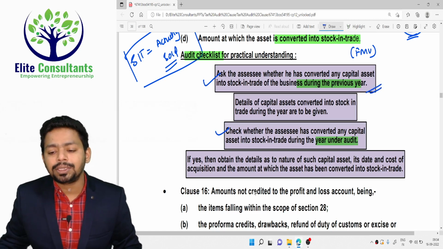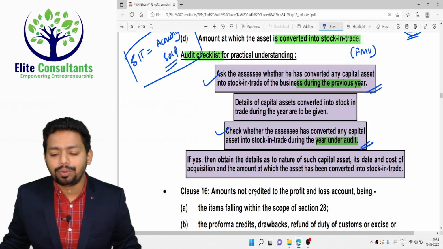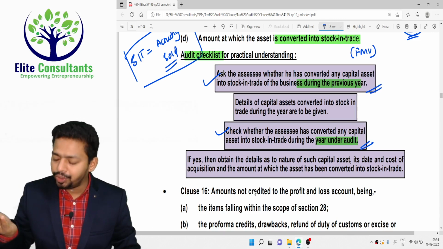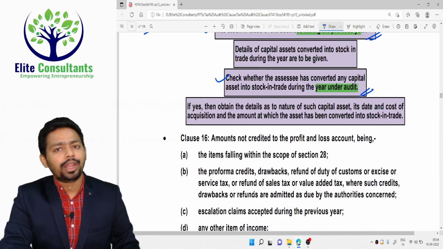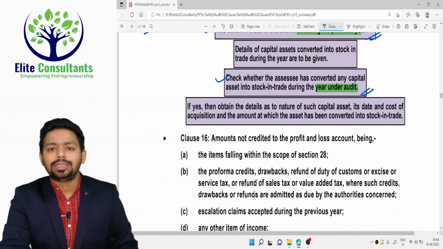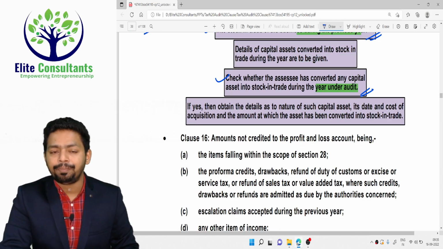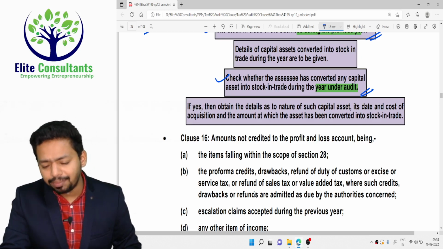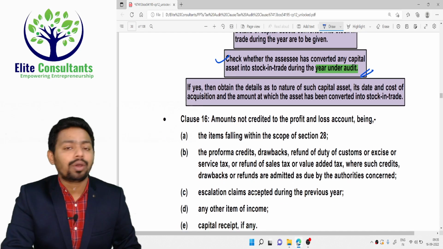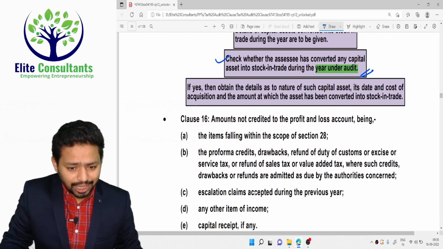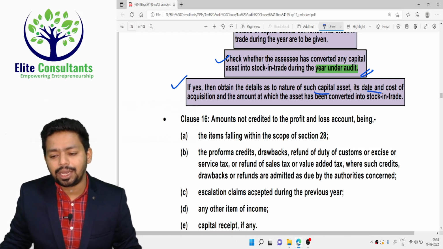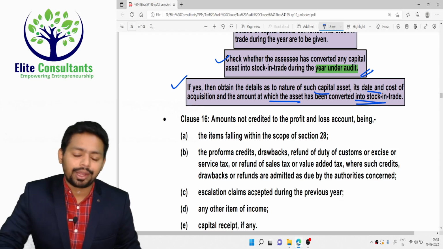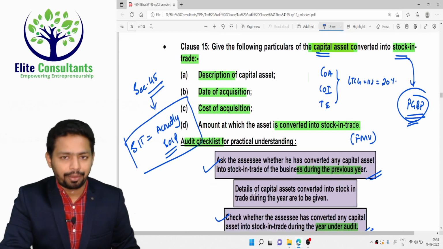Checking means sometimes the assessee may not tell you the fact. You have to use your own brain and determine it the way I told you. You need to observe the fixed asset schedule and the inventory schedule, and accordingly you will say it. Obviously, whenever a capital asset is converted into stock in trade, the amount won't be negligible. It has to be a substantial amount, and that substantial change can be easily found by an auditor who has done the audit genuinely. If yes, obtain the details of the nature of the capital asset, date and cost of acquisition, and the amount at which the asset has been converted into stock in trade. So that's the reporting under clause number 15. Thank you.